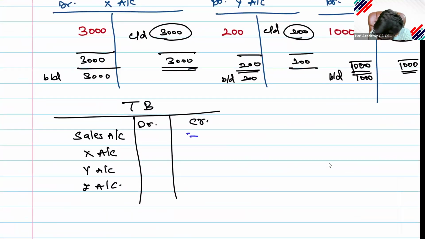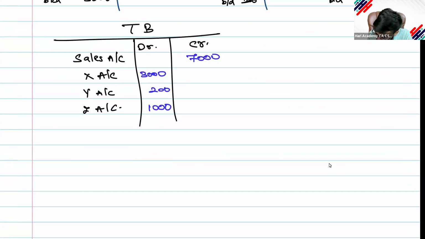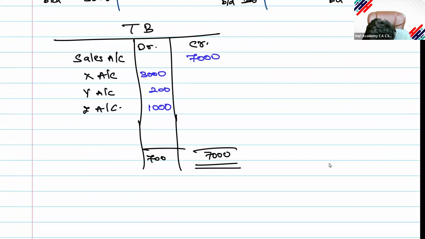Sales account will show 7,000, but X account is showing 3,000, Y account is showing 200, and Z account is showing 1,000. So the total I am getting is 7,000. Here also 7,000 I should put.